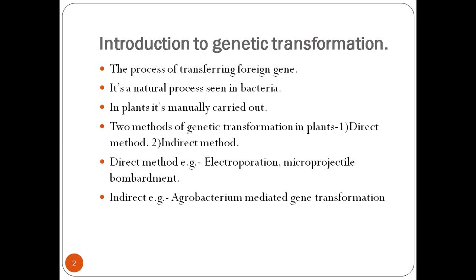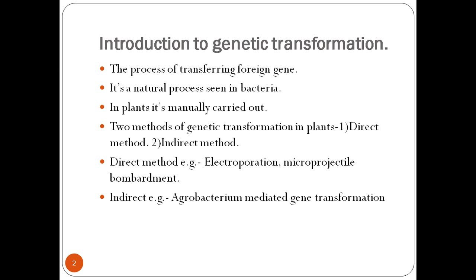There are two methods used for plant transformation or genetic transformation. First is the direct method and second one is the indirect method. In direct methods we can use some instruments for transferring a single gene inside the plant, that is electroporation, microprojectile bombardment, gene gun, macro injection, micro injection. These are some methods or technologies for the direct method.